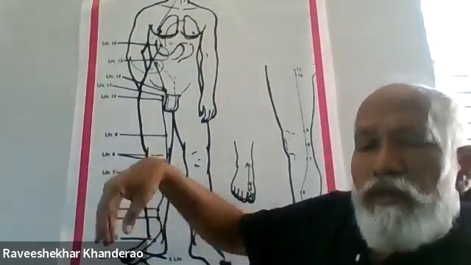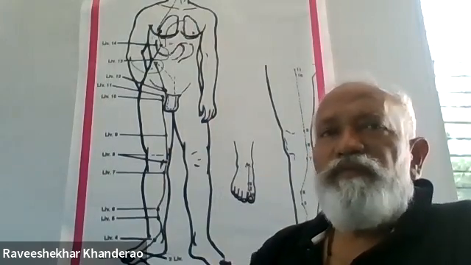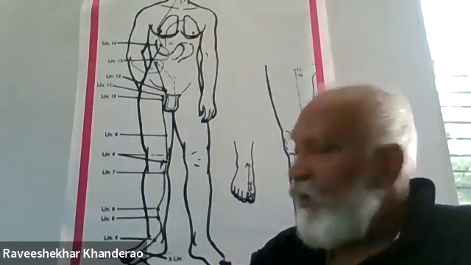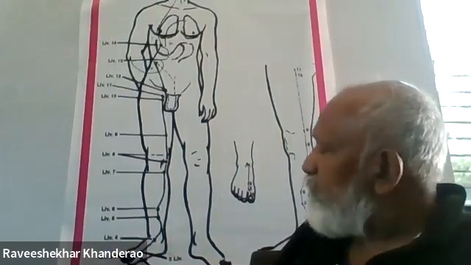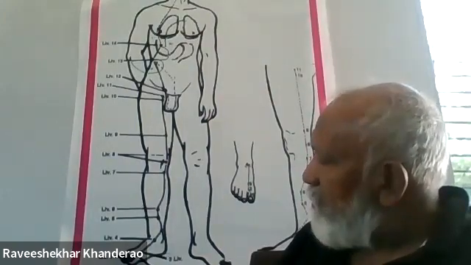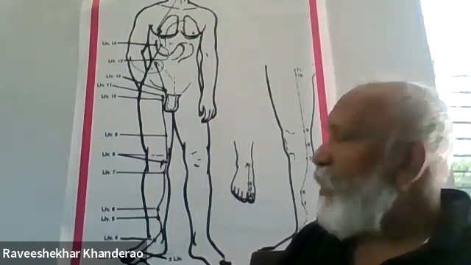It enters between the first and second metatarsal bone and comes on the dorsum of the foot. It ascends in front of the medial malleolus, one cun from the medial malleolus.